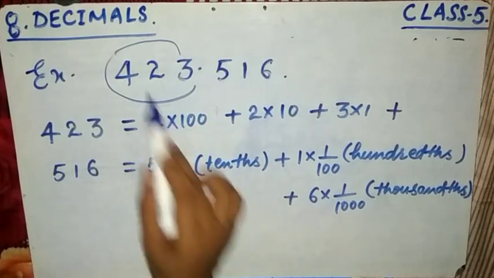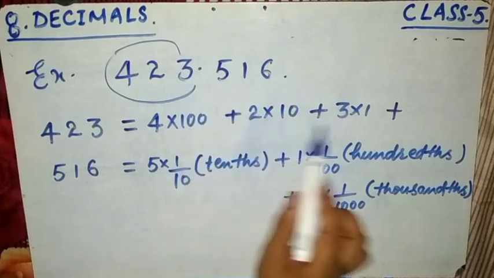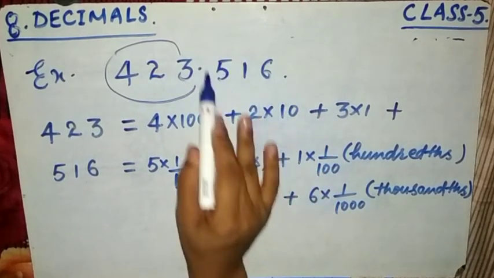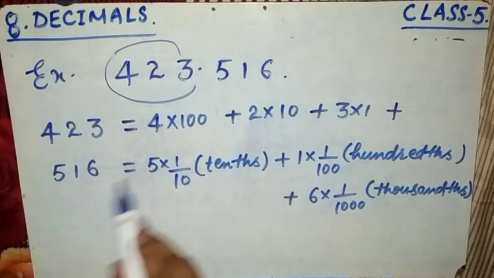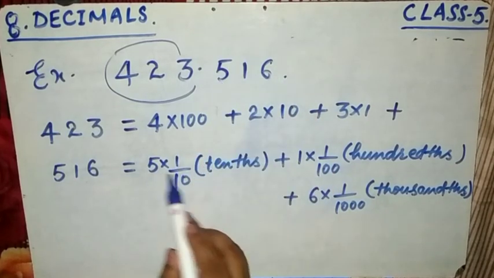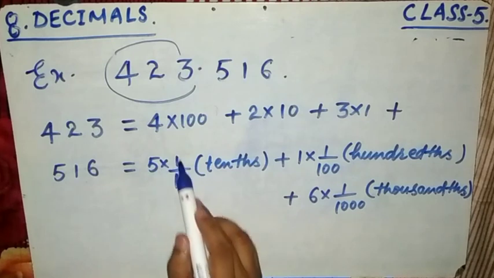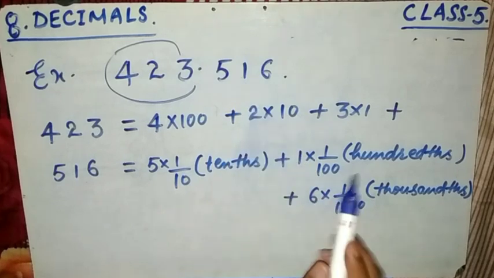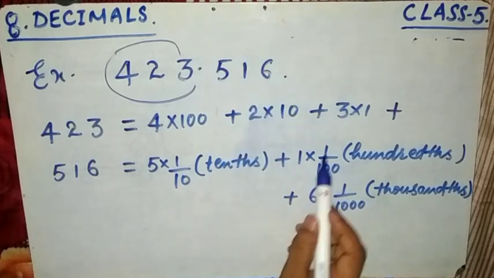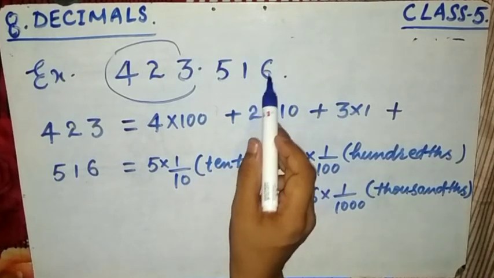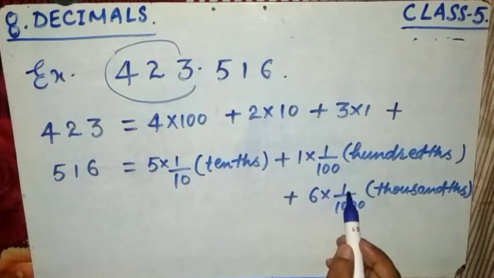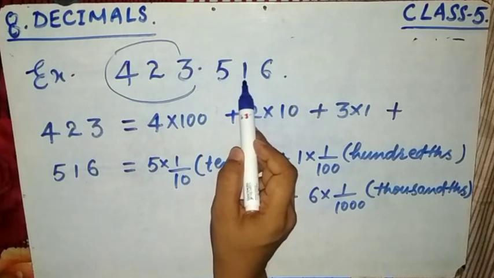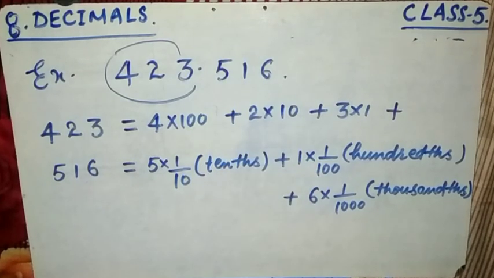So this is 400 plus 2 tens plus 3 ones. Then come to the digits after the decimal, 516. This is 5 multiplied by 1 by 10, tenth, plus 1 multiplied by 1 by hundredth, and similarly 6 multiplied by 1 by thousandth, because tenths, hundredths, thousandths. I hope you will get it.